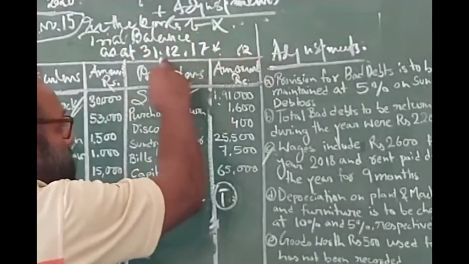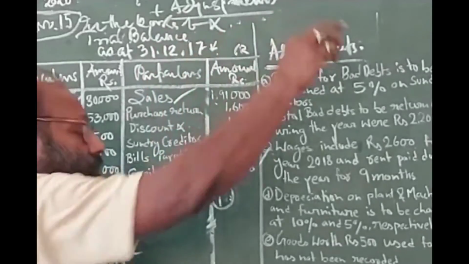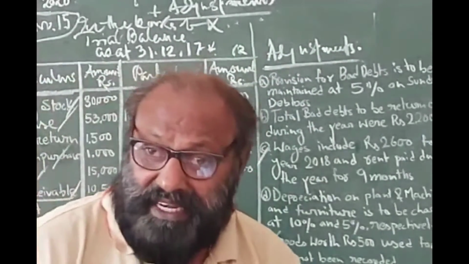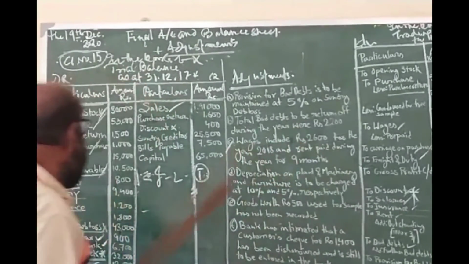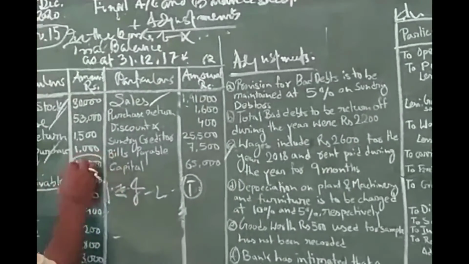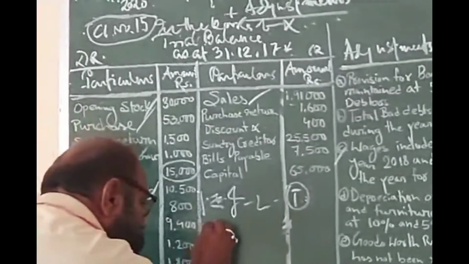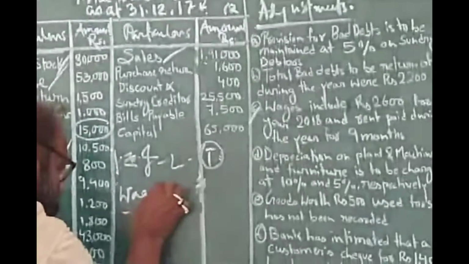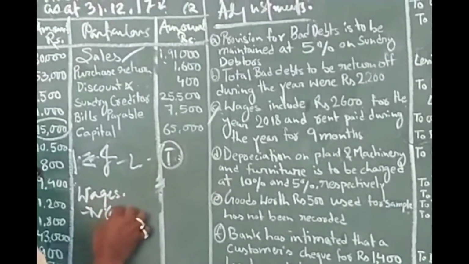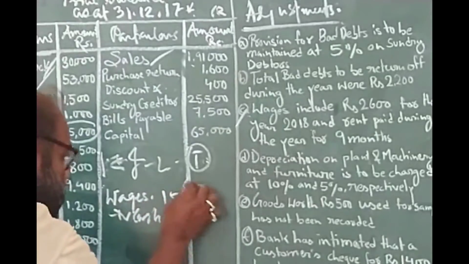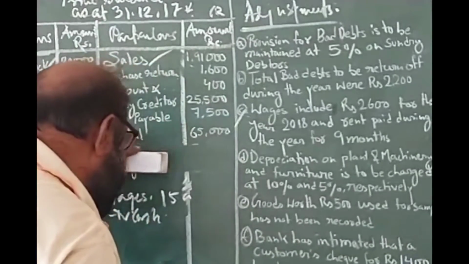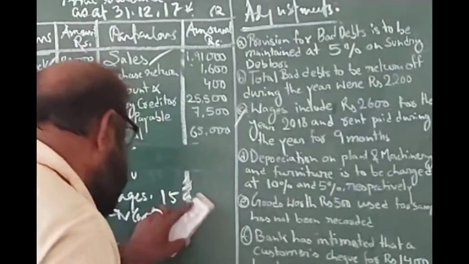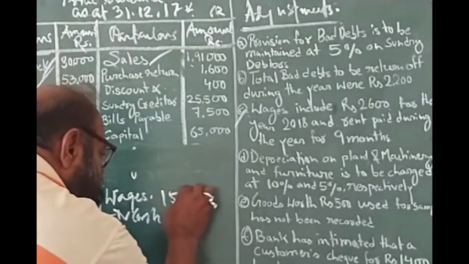Now our account is maintained for the period ending on 31st December 2017. Clear? Here we are getting wages included. How much wages have you given? You have given wages of 15,000. What journal entry have you passed? Wages account debit to cash, 15,000. For the purpose of our working, I am just taking this part. Wages is 15,000.